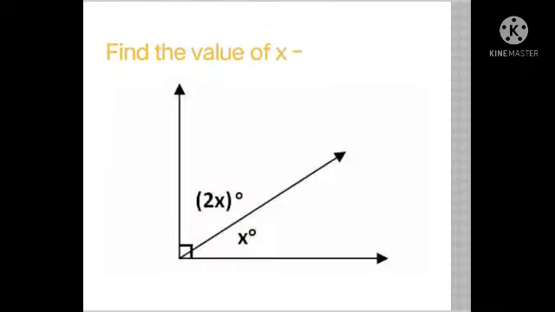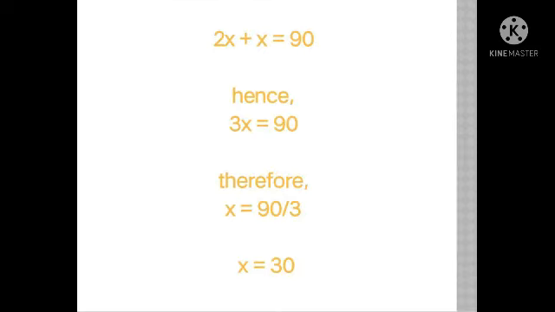Okay students, now here is one problem for you. Very simple. You just have to find these two angles, that means you have to find the value of x. How will you proceed? We clearly see that the angle 2x and the angle x form complementary angles, because these two angles will sum to 90 degree. So just put the values here. Then 2x plus x will be 90 degree, and then it's just basic calculation. Find the value of x, and what you will get? x equals 30 degree. Yes or no? So this is how you can find it. This was one of the simplest examples.